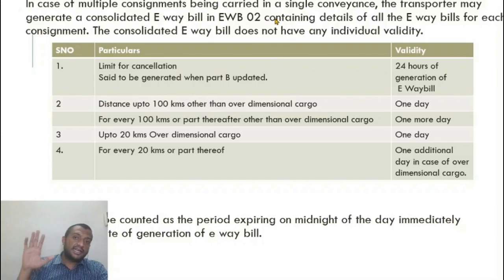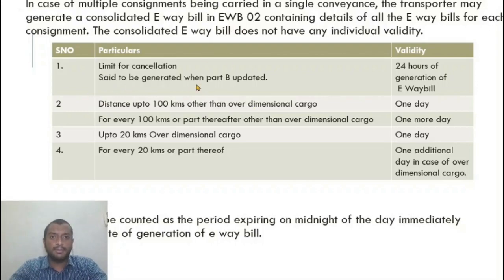So once an EWB02 is generated, it will automatically contain a list of all the EWB01s, which means the e-way bill numbers of all the consignments will be present in EWB02. So the proper officer can briefly check it. There is no individual validity for the consolidated bill because it consists of different consignments of different people.